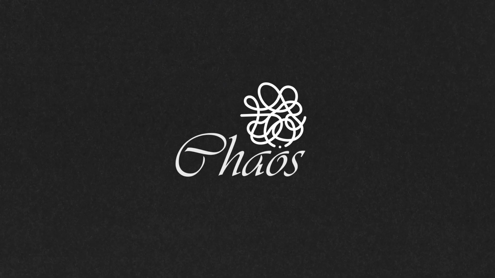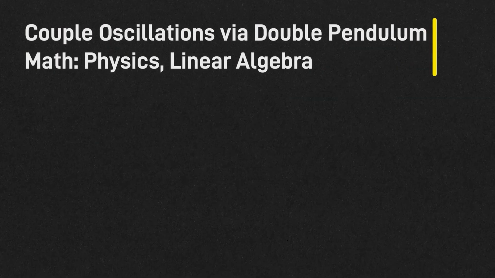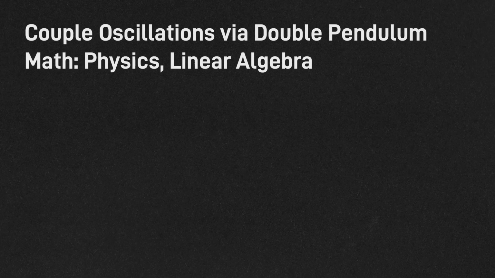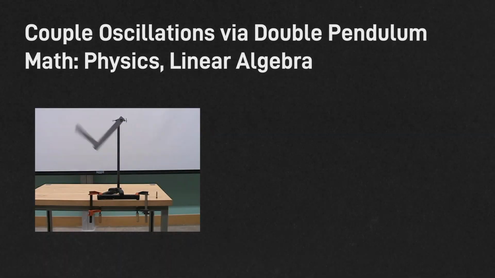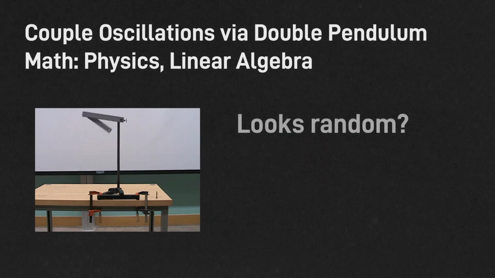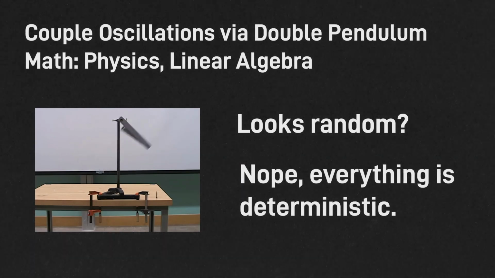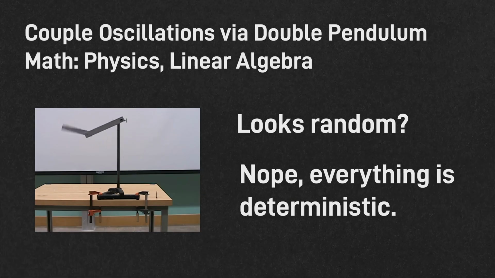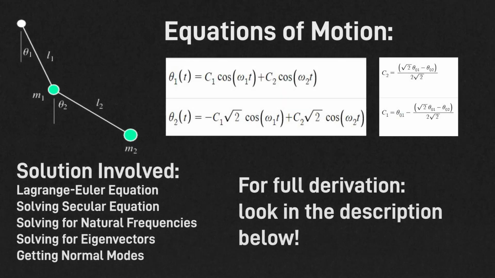So in our physics class, in our theoretical mechanics class, we learned a dynamic system through our topic of coupled oscillations. That system is called a double pendulum. So the math here is very specific physics math and linear algebra. Here is an example of a double pendulum. It's swinging, and you kind of think that it's random, but actually the endpoints of those two rods are determined by its initial conditions. So long as you know the initial conditions, you can predict where those two masses will be, shown here in the diagram.